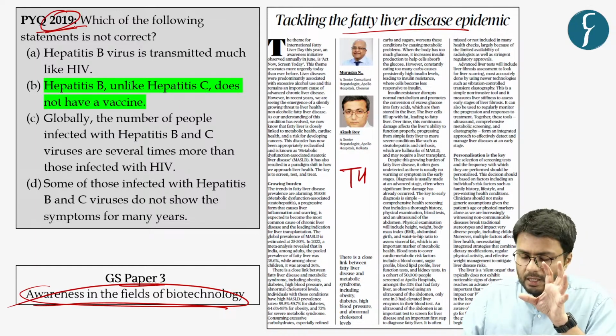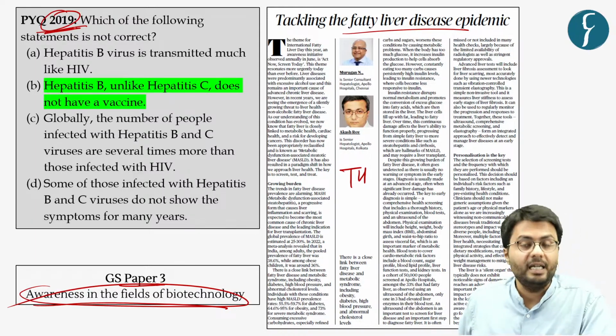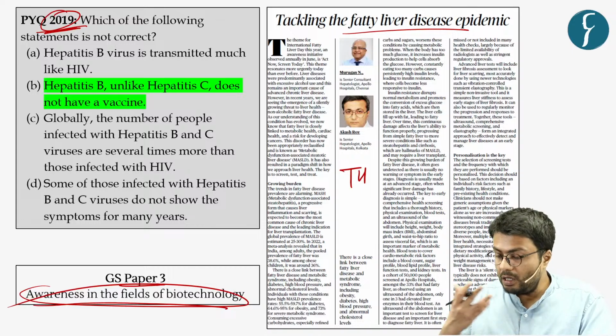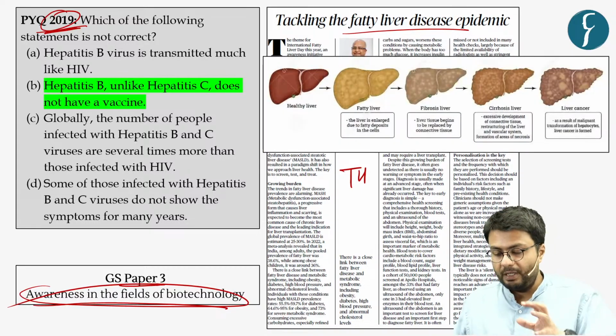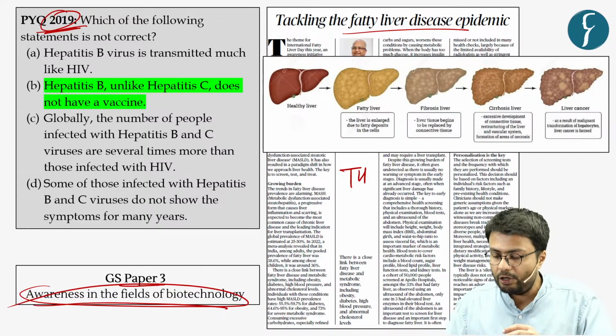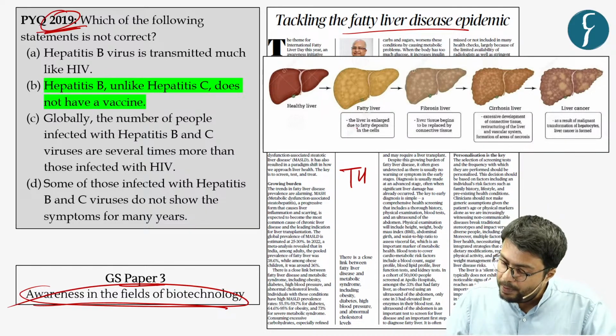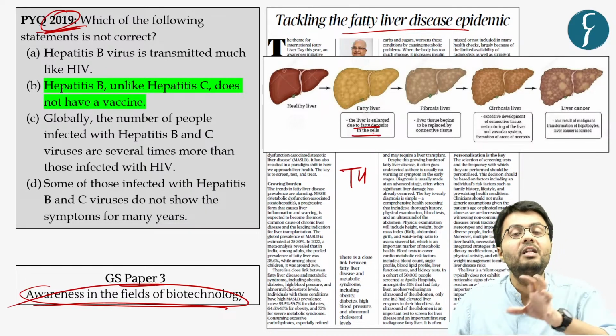For example, this question in the year 2019. Now, fatty liver disease is a disease caused by inflammation of the liver, which can be caused by deposition of fats in the liver cells.